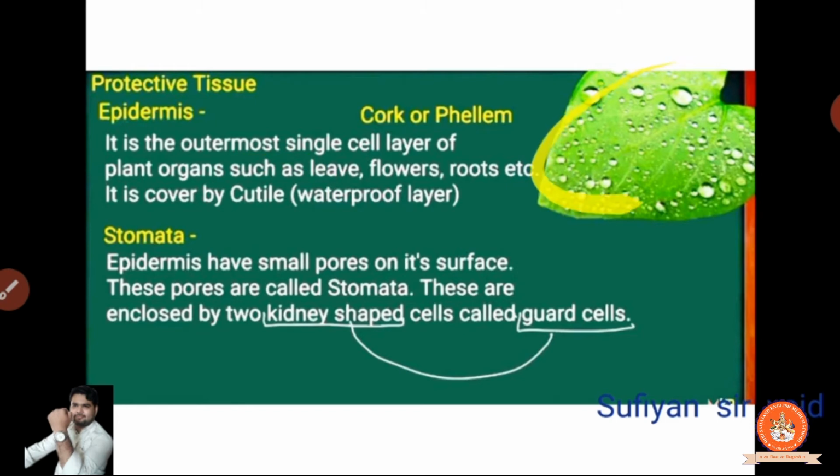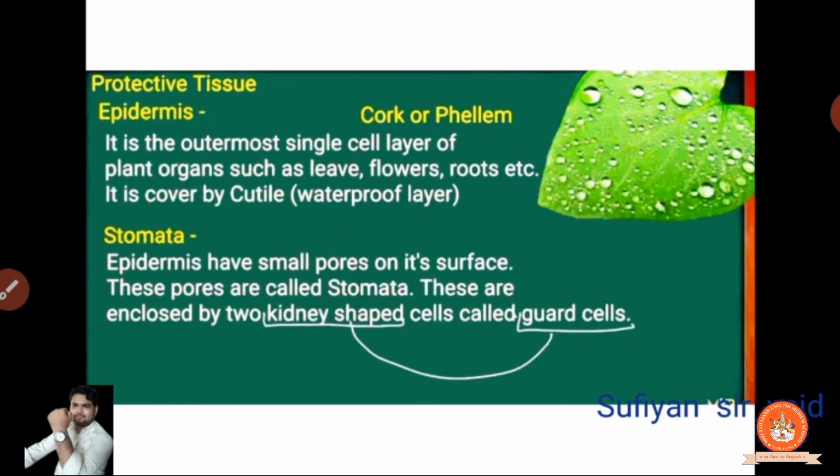Now here you are observing one picture. Over there you find that the small drops of water are in a spherical shape. The water fell and became spherical. Why? This is waterproof, because of the cuticle. Yes, there is a lamination of epidermis, but the epidermis is also covered with what?